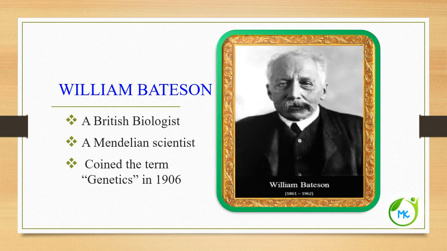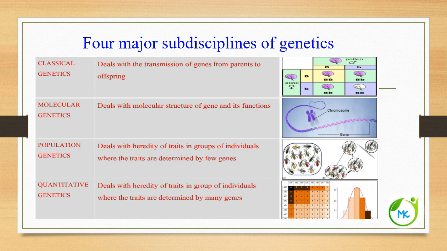Who coined the term genetics? The term genetics was coined by a British biologist, a Mendelian scientist, William Bateson, in 1906. Let's see the four major subdisciplines of genetics. The first subdiscipline is classical genetics, otherwise referred to as transmission genetics. It deals with the transmission of genes from parents to offspring.